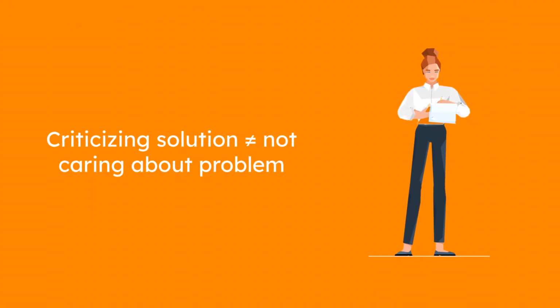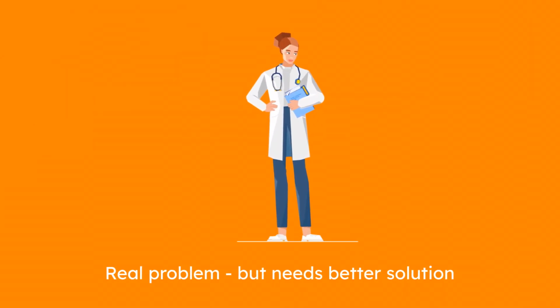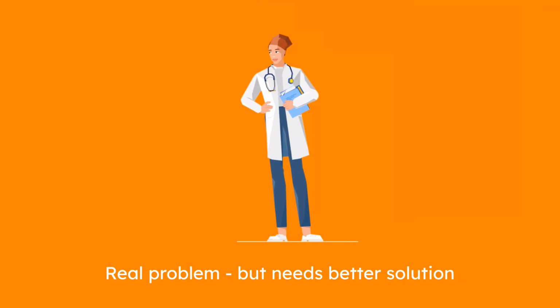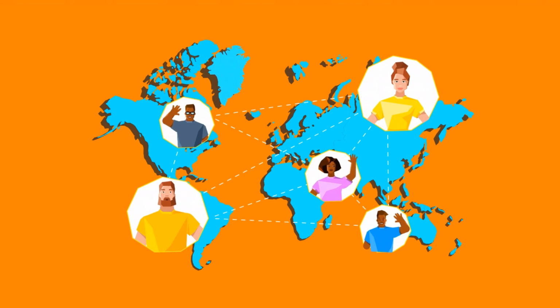And if you remember only one thing from this video, remember this: criticizing a particular claimed solution to the problem is not the same as not caring about solving the problem. You can want a problem to be solved at the same time as not agreeing with a particular thing that is claimed to be a solution to it, and so can anyone else. The less problem hijacking that there is in the world, the better that real problems can be solved. And the more people who know what problem hijacking is and how to spot it, the harder it will be for people to get away with this form of abuse.